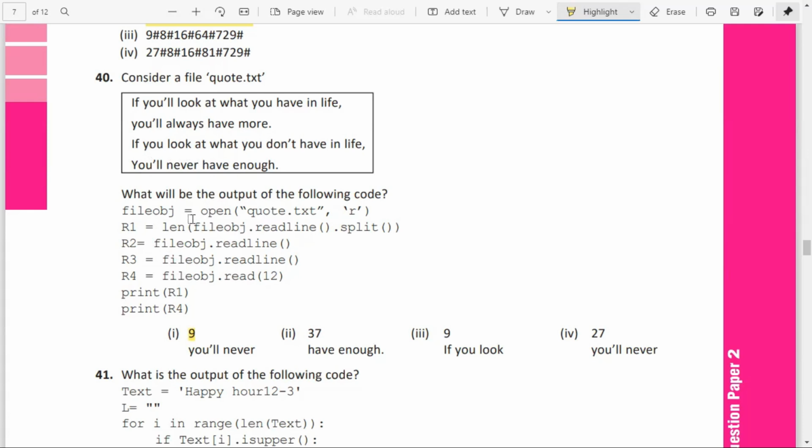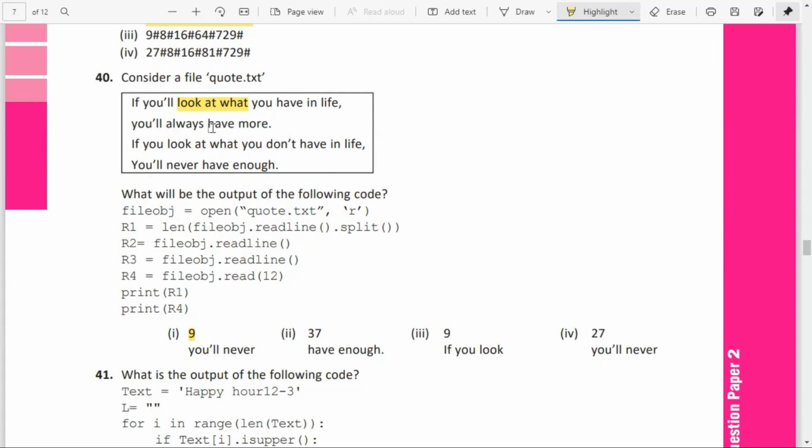Here once again, what is that? File object dot readline? It will be taking the first line and it will be asked to split, means what? It will be splitting with the delimiter space. Wherever the space is there, it will be split into words. Okay, so how many words are there in this line? 9. So asking for length only, length of how many words are there? R1 will be 9. So you got the output 9. Print R1 will be 9.